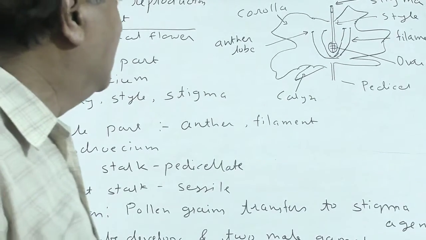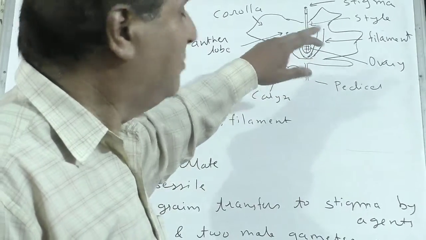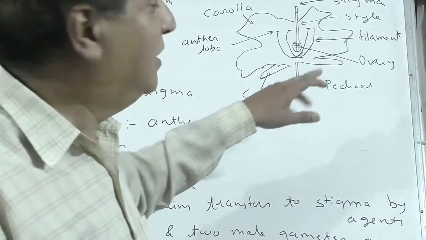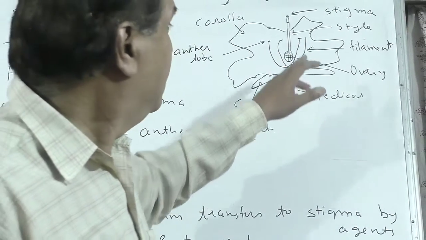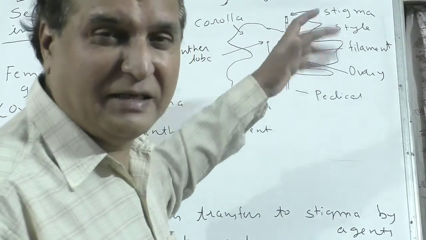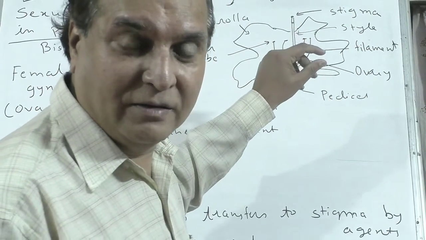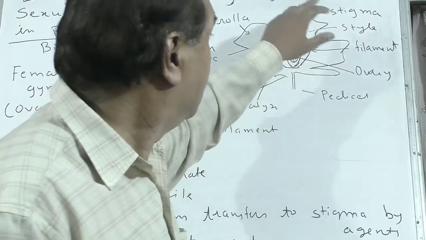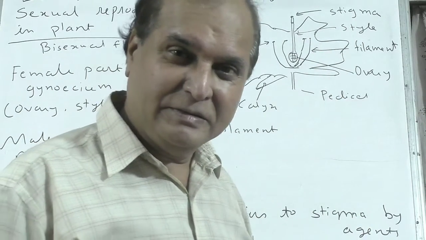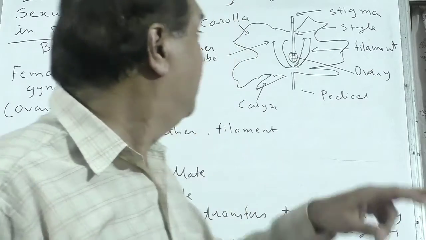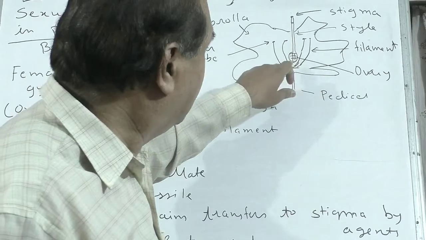Now how does pollination take place? When the flower bursts, there is self pollination or cross pollination, where pollen may come from another flower. When it breaks, the stigma is sticky, so pollen grains stick on the stigma. Understanding? Stick on the stigma, and one pollen tube is developed. Through the style, that pollen tube enters the ovary.